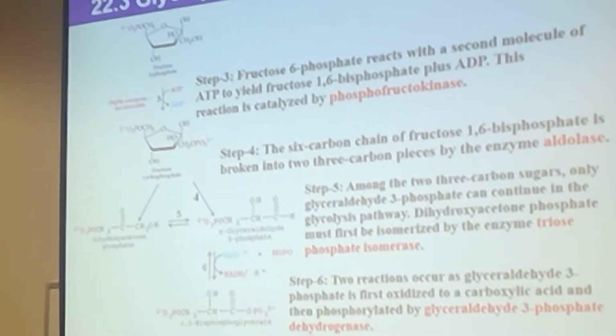Is it isomerase? It is not isomerization also, right? Because we are having two molecules. One molecule is giving two molecules. So it is not isomerization. We just said it is not transferase. So then what is it?